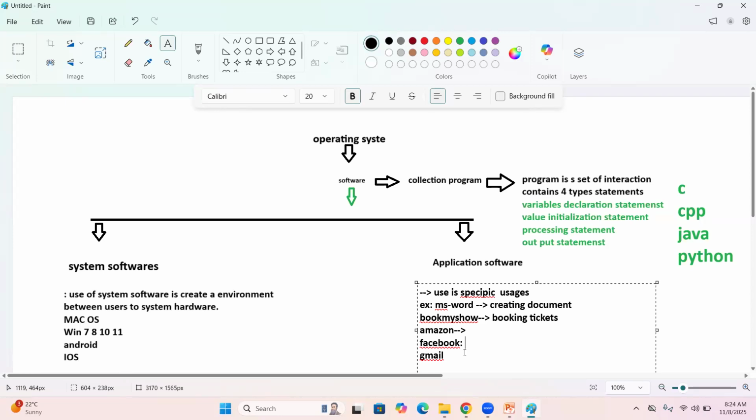I know Zomato is just for food orders. But by using Zomato, we can't book tickets, IRCTC, trains. This kind of software is what we call application software. Even, guys, here I am using MS Paint. MS Paint is just for drawing purposes. But by using MS Paint,